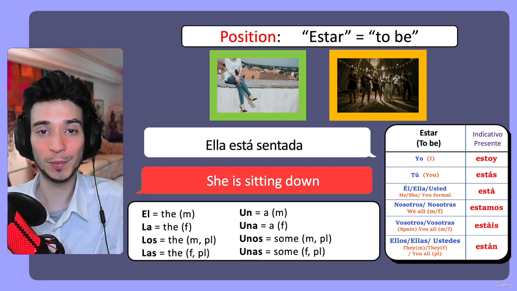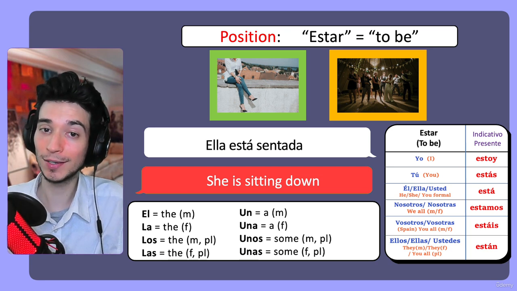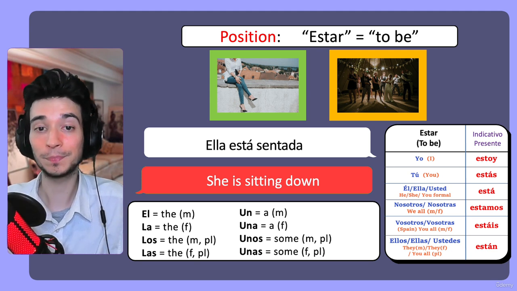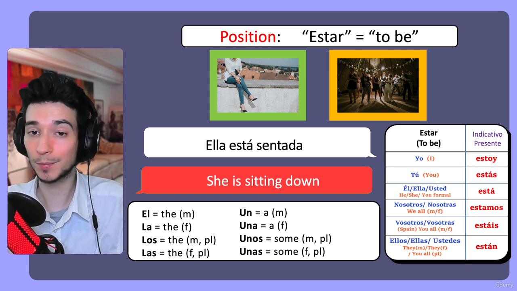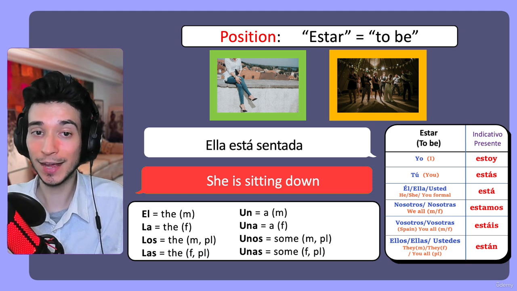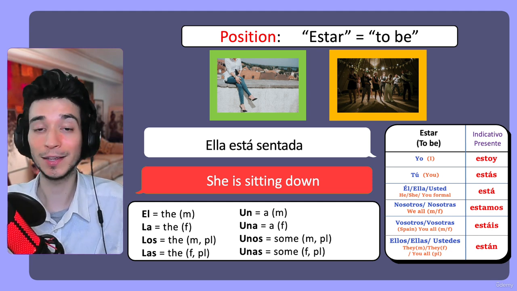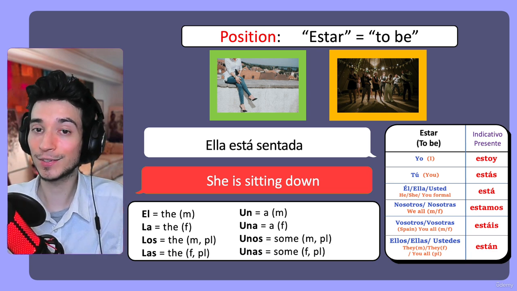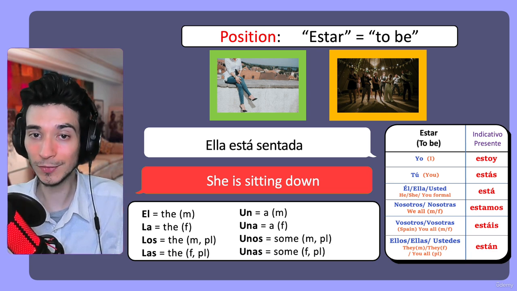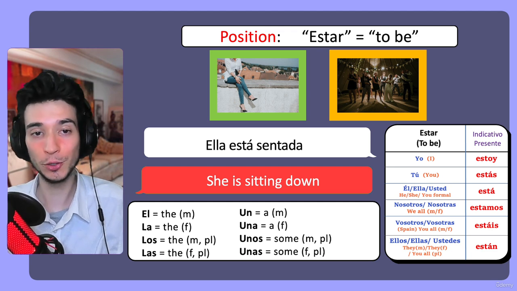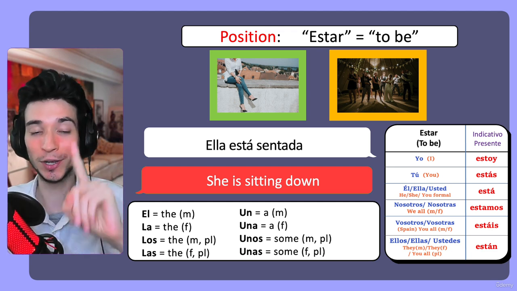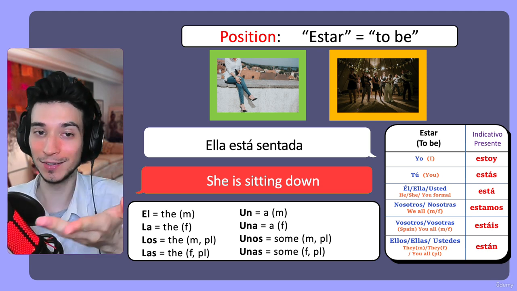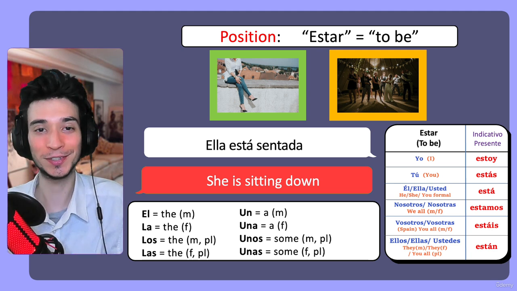So let's check out some examples. The first one is ella está sentada. She is sitting down. So yes, sentada, sitting down. Sentada comes from the verb sentar. Ella está sentada. She's sitting down. And you don't have to repeat all the words after me. That's what you can use the Quizlet for. The Quizlet is perfect for you to practice your speaking. And in this one, you can just learn how everything works.